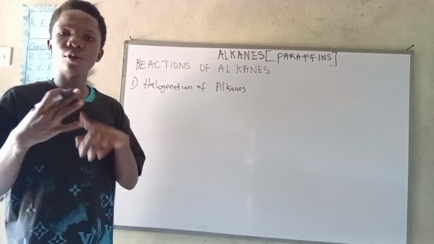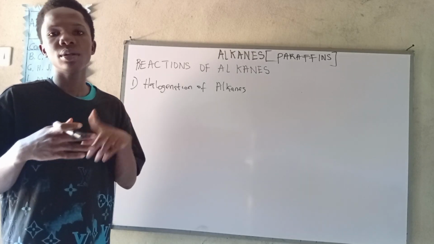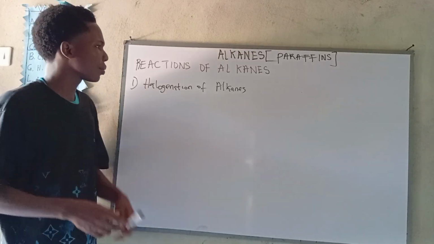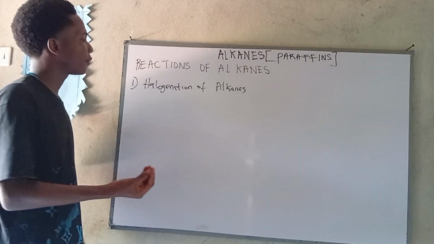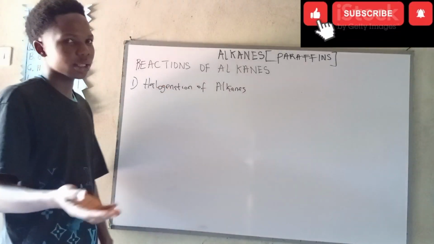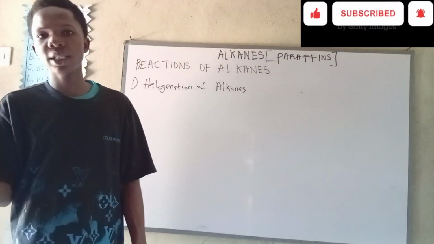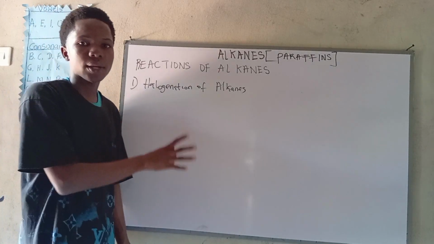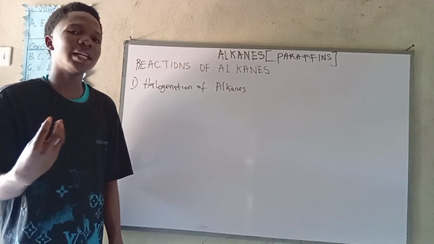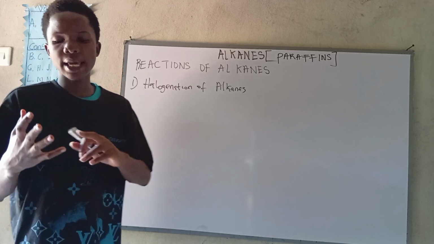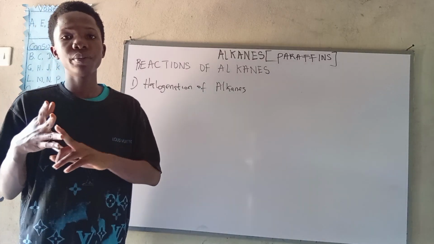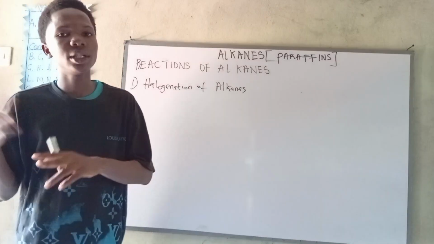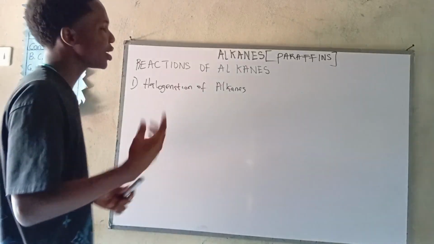We simply mean fluorine, chlorine, bromine, and iodine. But in the reaction of alkanes and halogens, iodine is not included, because iodine is not as reactive as the rest. It can't react with alkane. That is why we have a word we call chlorination, bromination, but we don't have iodination. Okay, so now let's move on.